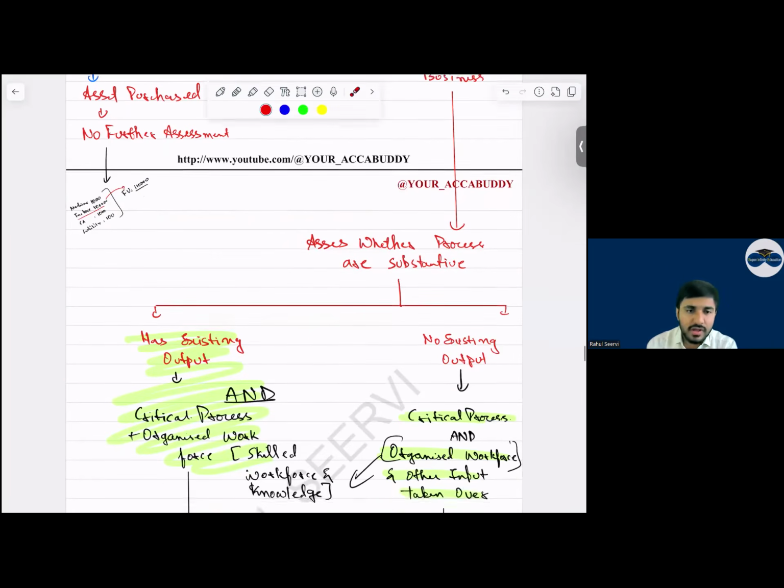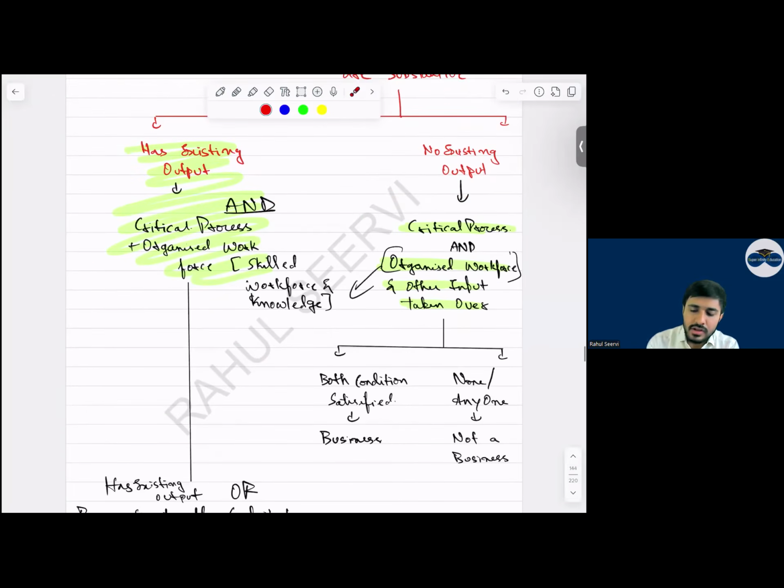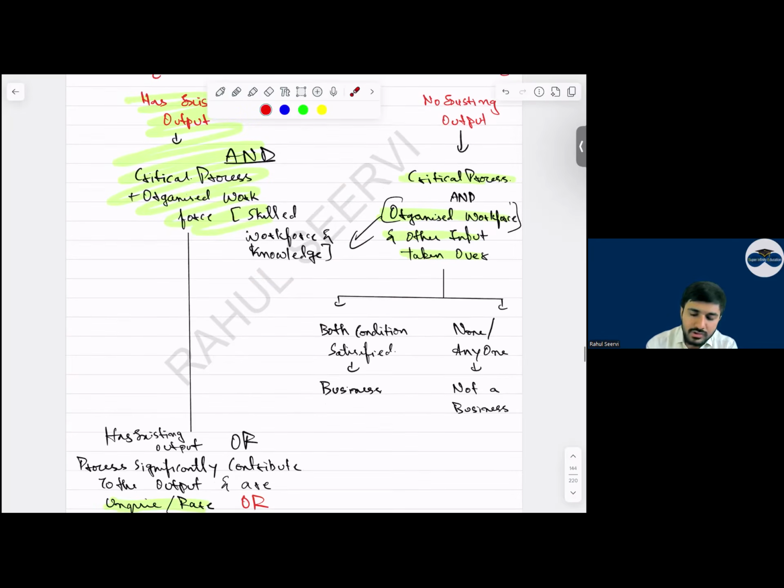In that further, we have to see whether output is there or not. If no output, then what should we see? If output is there, then what should we see? If no existing output, then the process should be critical. It should be a critical process, and organized workforce and other input should be taken together. So if output is not there, when we say the process is substantive, it should be a critical process and input should be acquired. Input should include what? Skilled workforce and knowledge. And with this, we should be able to use this process and make some output. Simple. Yes, sir. If both the conditions are satisfied, business. If either is not satisfied, not a business.